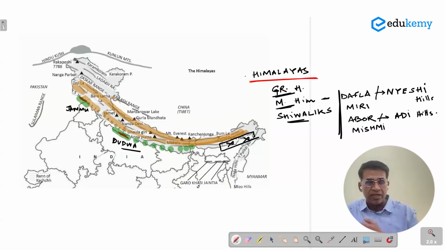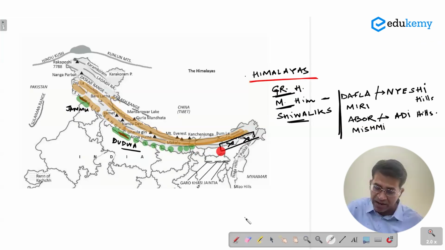Although in some of the other books, they do say that in the northeast, all the three ranges merge. The Great Himalayas come till here, the Middle Himalayas come till here, and the Shivaliks also come till here. But NCERT very clearly says that the Shivalik hills are missing as a part of the northeastern Himalayas.